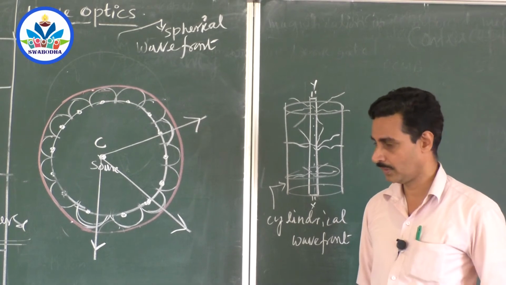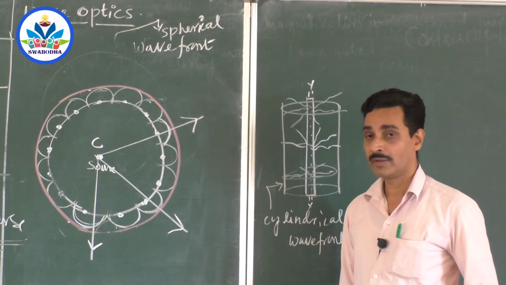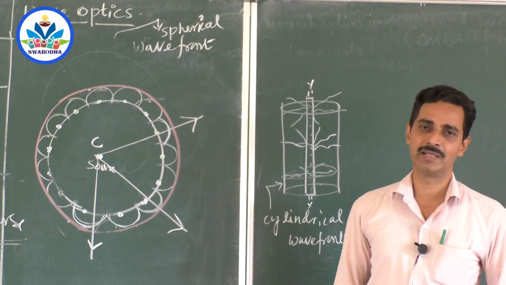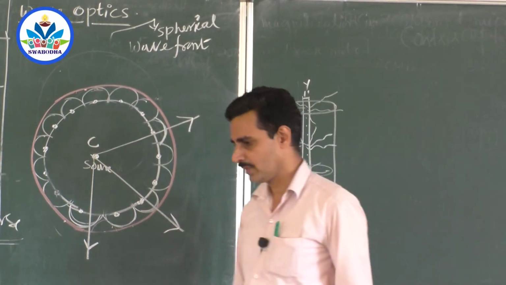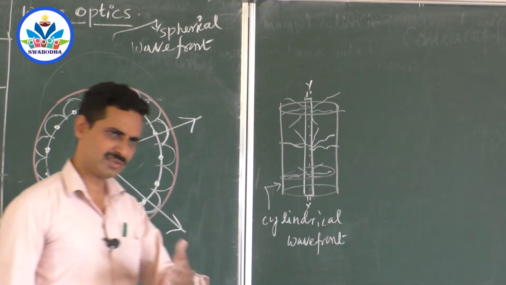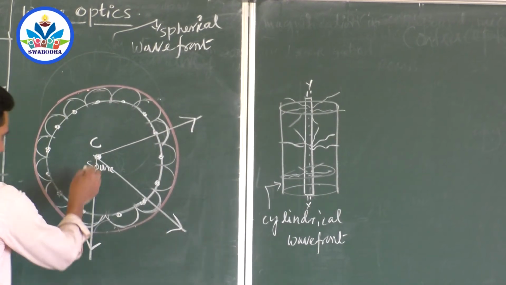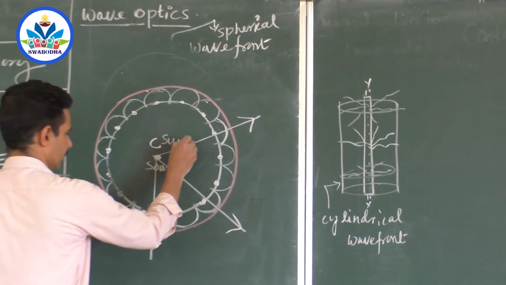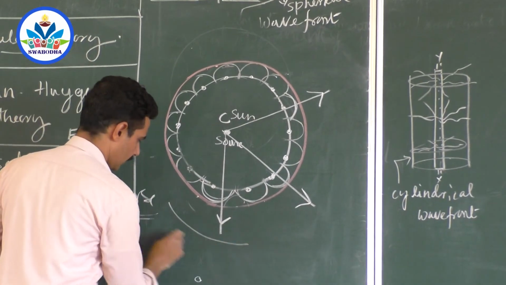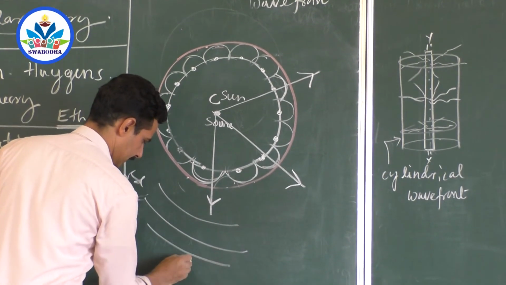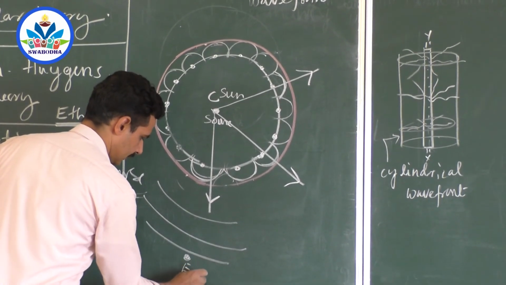Even though they are different, if you go to a very large distance, for example, sir, what type of wavefront is emitted by the sun? Obviously, it is spherical. But the sun is at a very large distance. Say this is the sun, and the earth is here, very small. As these wavefronts grow and grow, by the time they reach the earth, how do they look?